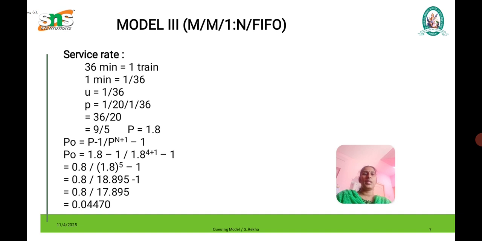They service one train in 36 minutes, so mu is 1 by 36. Rho is lambda by mu. With lambda 1 by 20 and mu 1 by 36, dividing gives 36 by 20, which is 9 by 5, so rho equals 1.5.